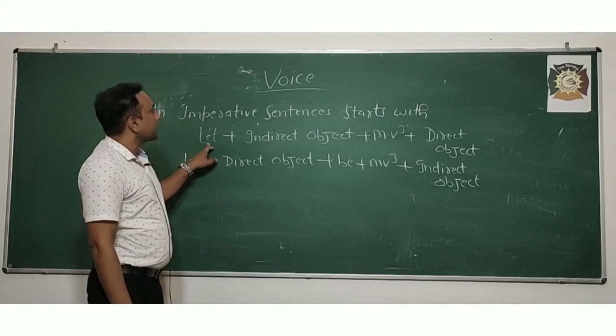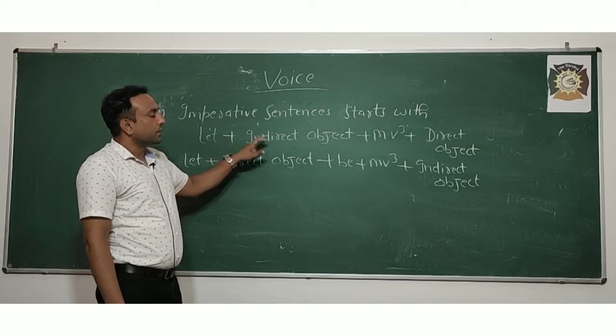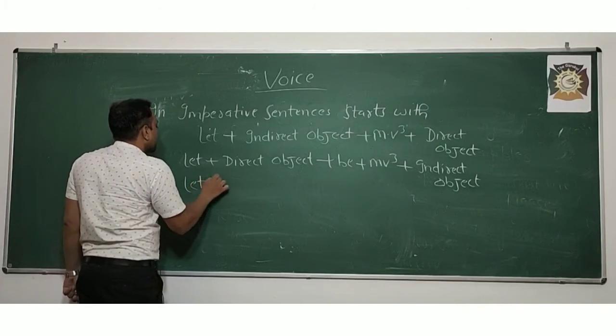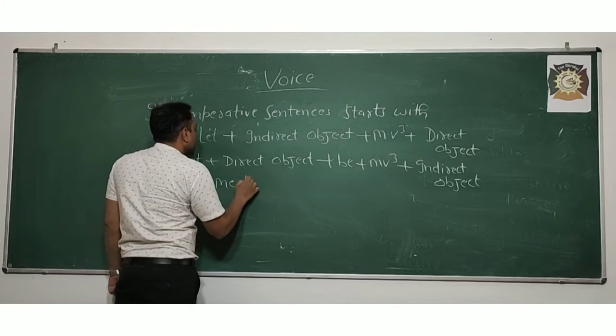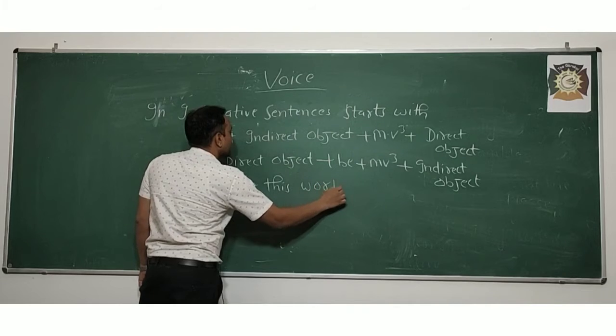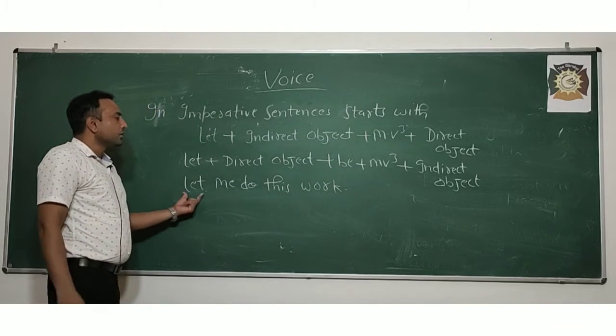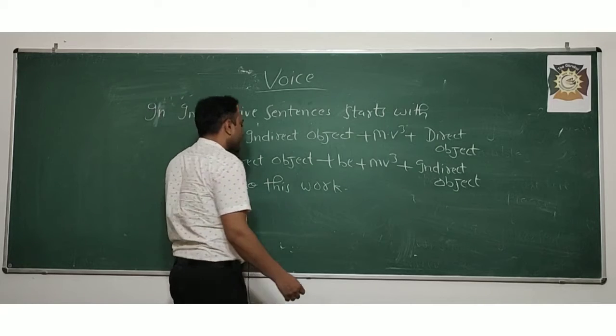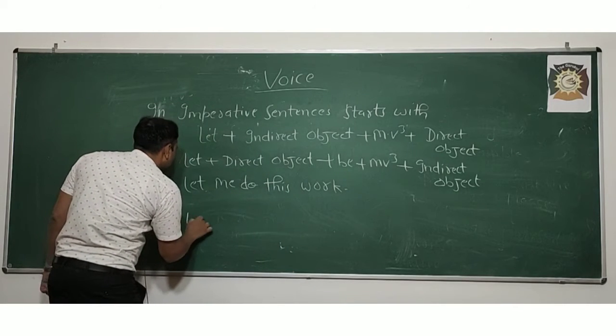I am telling you, if the sentence starts with let plus indirect object. Let me do this work. Listen, if I write let me do this work, and let her sing a song.